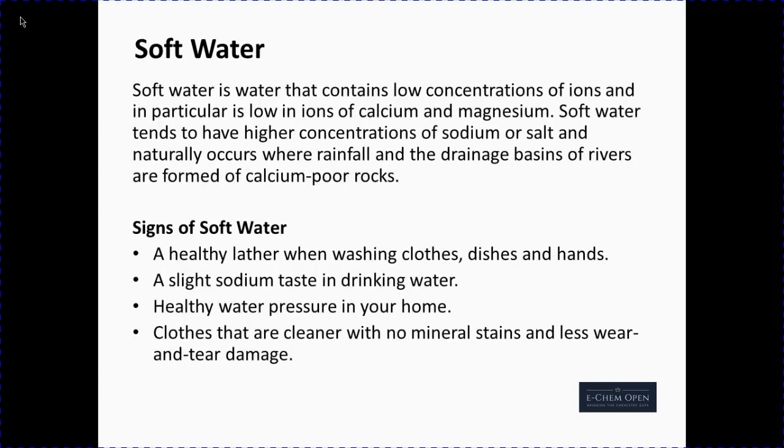Soft water. Soft water is water that contains low concentrations of ions and in particular is low in ions of calcium and magnesium. Soft water tends to have higher concentrations of sodium or salt and naturally occurs where rainfall and the drainage basins of rivers are formed of calcium-poor rocks.